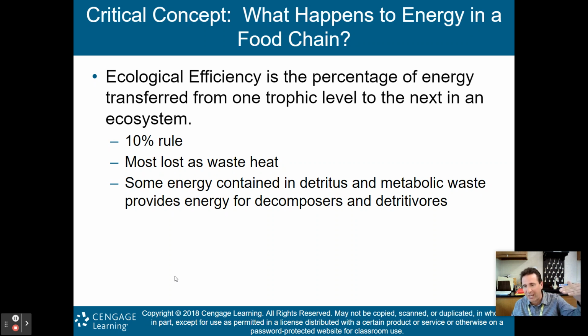So if I'm at the third, I have 10% of what was at the second trophic level available to me at the third. Or if you're going from the second to third, it's a 90% drop. Again, you can think of it either way. Most loss is your waste heat in these ecosystems, as we transfer from one trophic level to the next. Some energy contained in detritus and metabolic waste provides energy for your decomposers and your detritivores as well.